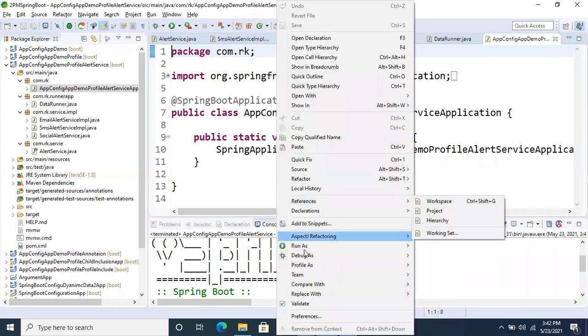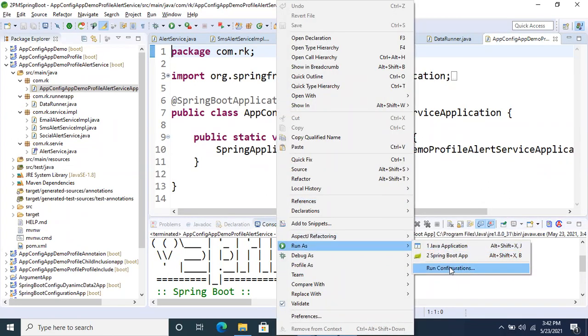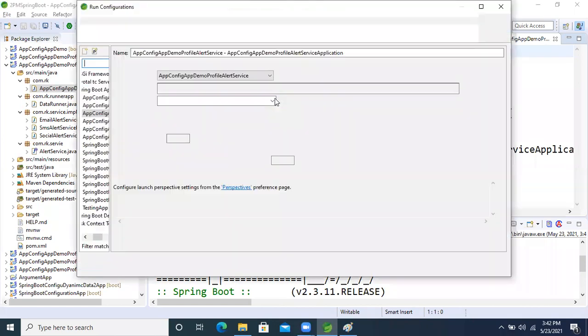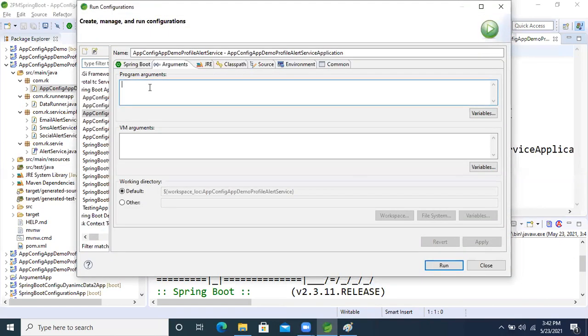I want a different environment. So what will we do now? Run Configuration, come inside the Arguments, and give hyphen spring profiles dot active equal to prod. Production environment.